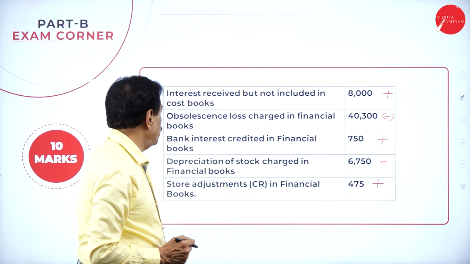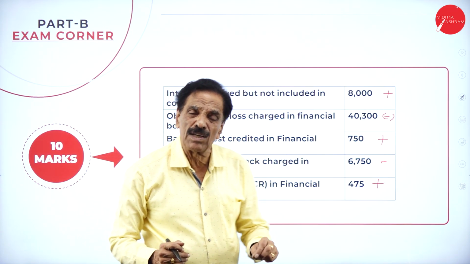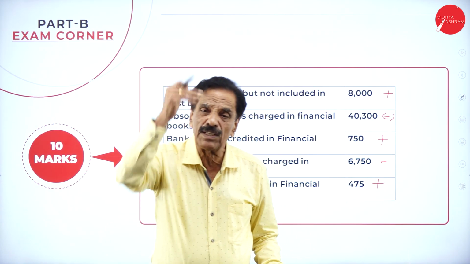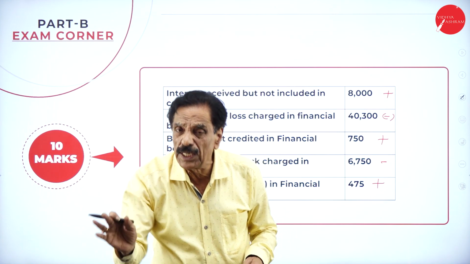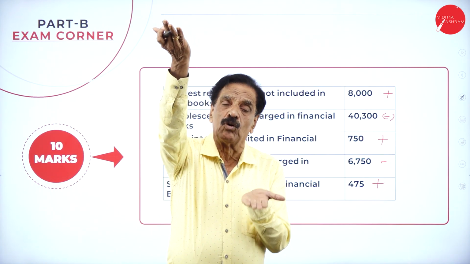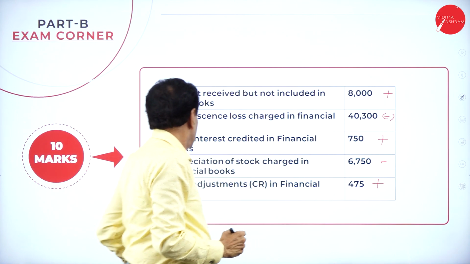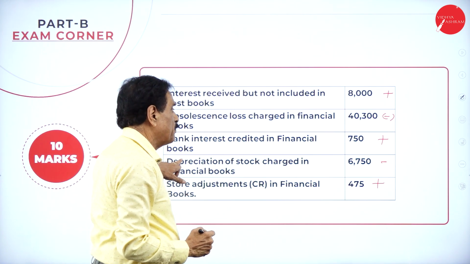Obsolescence loss charged in the financial book. Some loss has been charged in the financial book. What will happen to the financial book? Financial profit has come down. No entry in the cost book, showing more, financial book showing less. What to do? Minus.